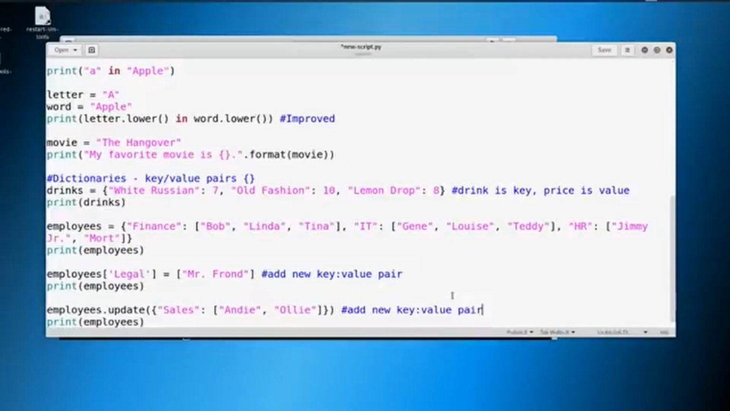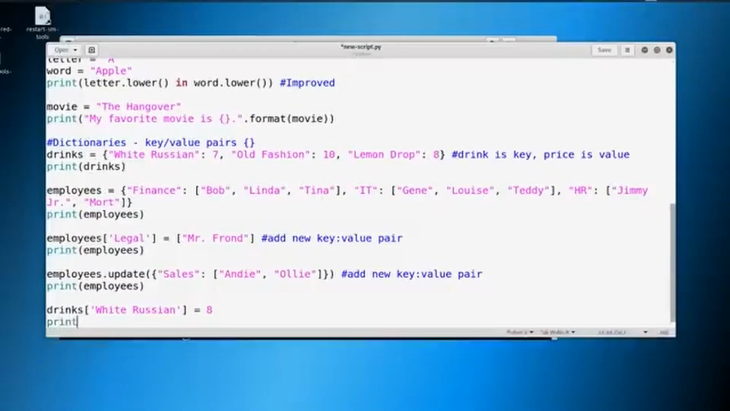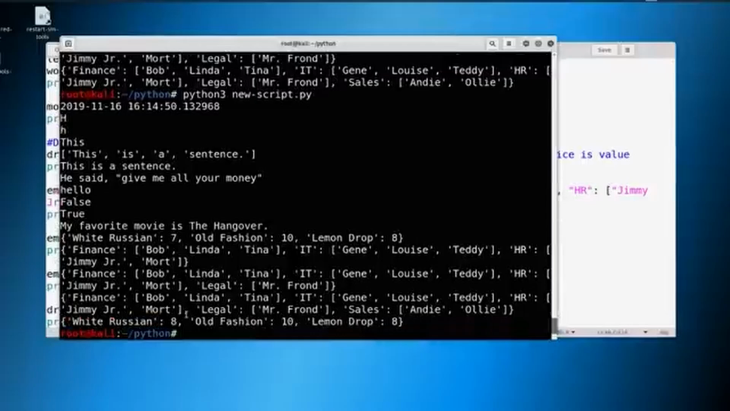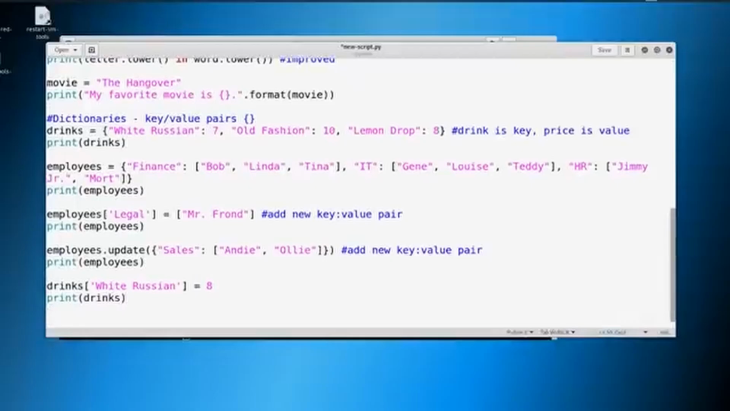So we can also update things. This is the last thing I'm going to show you. We can also update things. So we could say, let's go back to our drinks. And let's say that we've got the White Russian. And let's say the White Russian is no longer $7. Our menu has changed and it's now $8. So we're going to make $8, then we'll just print out drinks. And we can save that, print it, and now you can see the White Russian is now $8 instead of $7 from before.